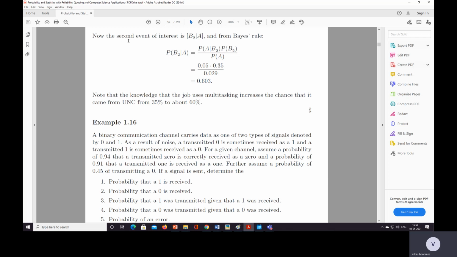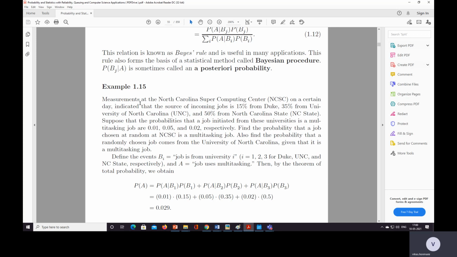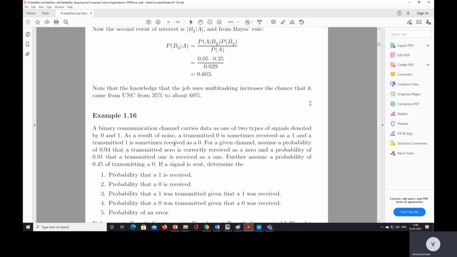The second event is B2 given A: probability of A given B2 into probability of B2, divided by probability of A. So it is 0.603. Note that the knowledge that the job uses multitasking increases the chance that it came from UNC. Okay, so this is the answer.